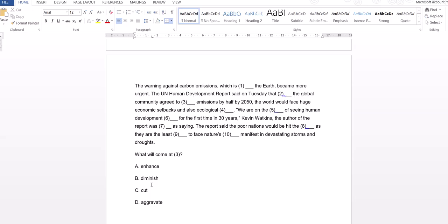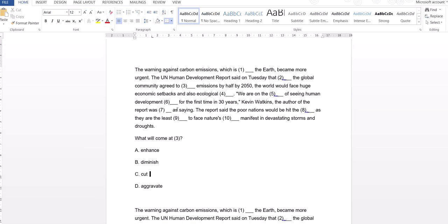agreed to enhance, diminish, cut, aggravate. Aggravate means to increase, so definitely we should not increase the emissions. Enhance is also a positive word, we should not use it. Here we have two words, diminish and cut. Diminish also means decrease, and cut also means decrease. But here the appropriate word is cut. Agree to cut emissions. We don't say diminish emissions. We say cut emissions by half by 2050.